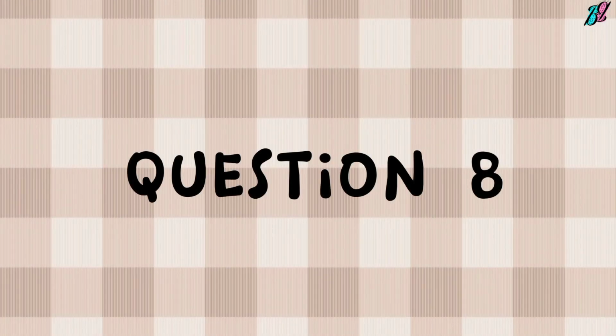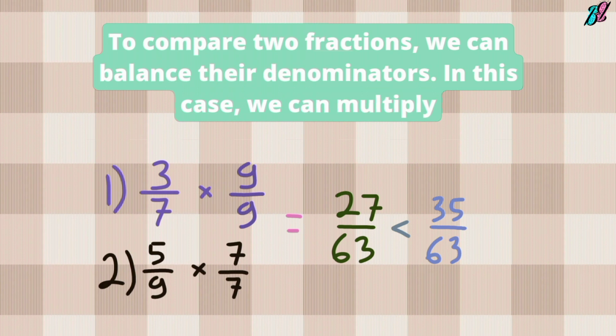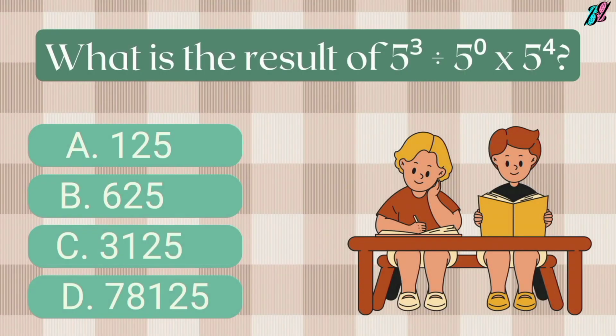Question 8. Is 3/7 smaller than 5/9? A. Yes. B. No. C. Equal. D. Cannot be determined. The correct answer is A. Yes. To compare two fractions, we can balance their denominators. In this case, we can multiply 3/7 by 9/9 and 5/9 by 7/7, so 27/63 is less than 35/63.